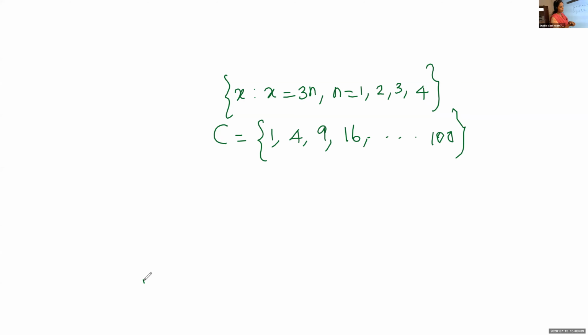Now identify the property. 1, 4, 9, 16, etc. up to 100. Aishwarya, what is the property used here? Suppose I want to write this in set builder form. How will you write this, how will you express this? 1, 4, 9, 16. These are all?